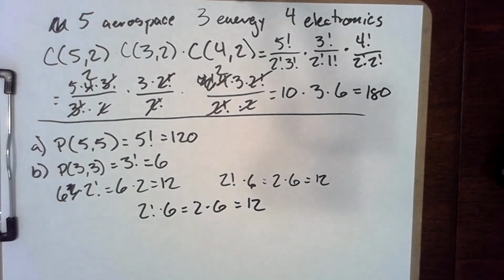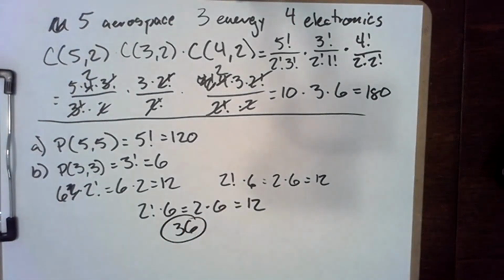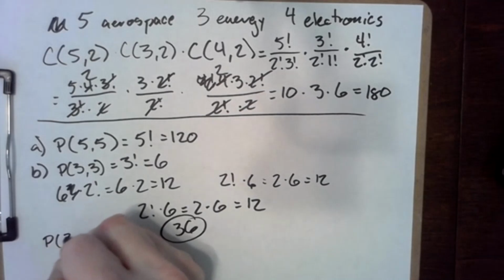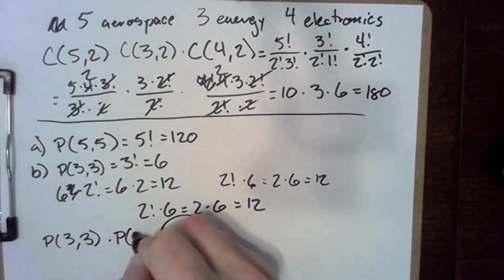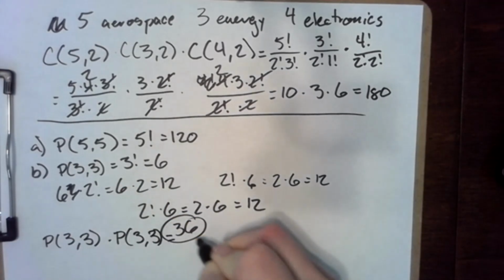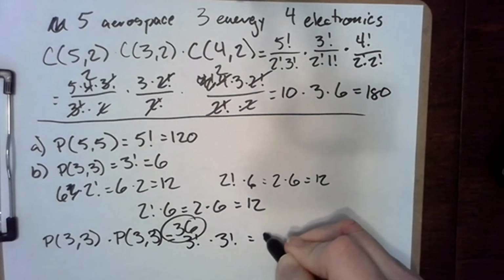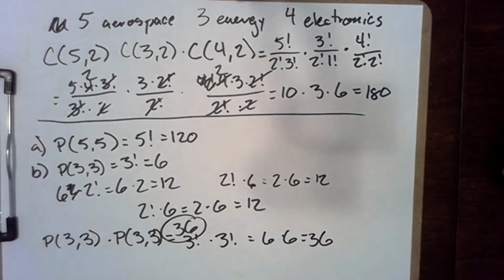So basically what we're seeing is there are 3 ways to arrange this, and that is going to be 36 total ways. There is another way to do this. You can do P33 times P33, which is going to be 3 factorial times 3 factorial, which is 6 times 6, or 36. But I think that's less intuitive than what we did here.